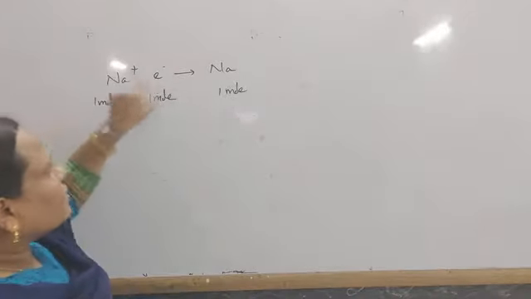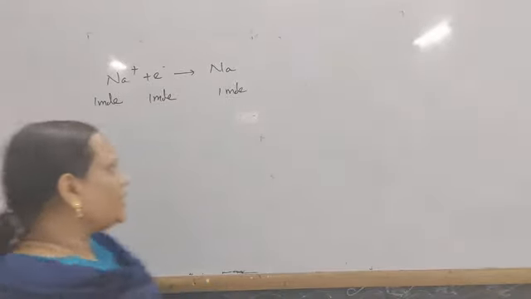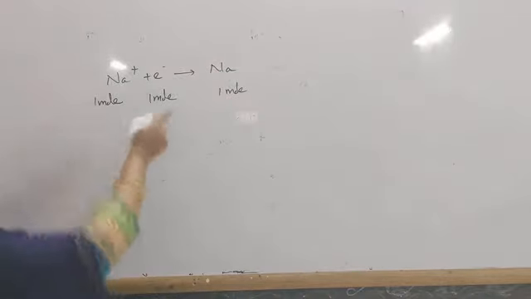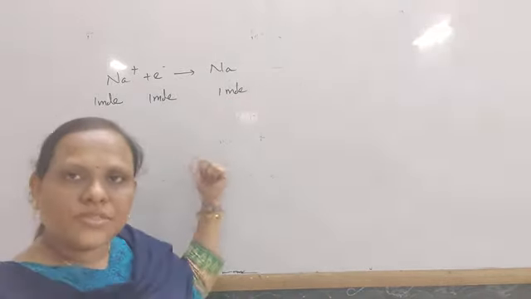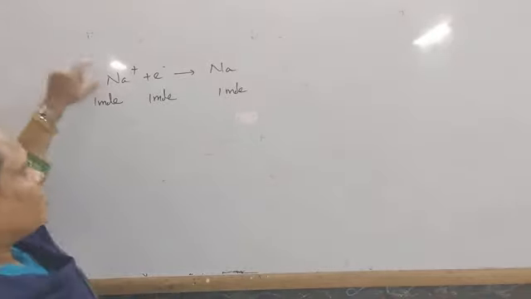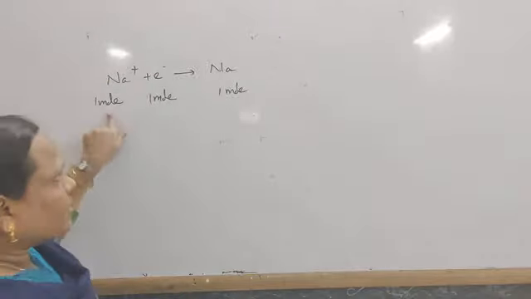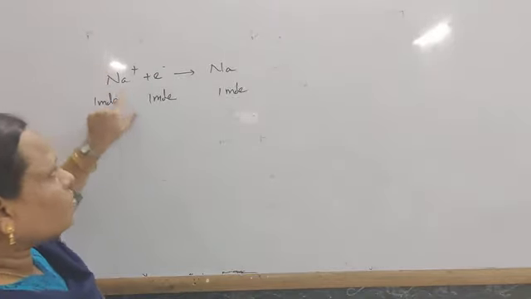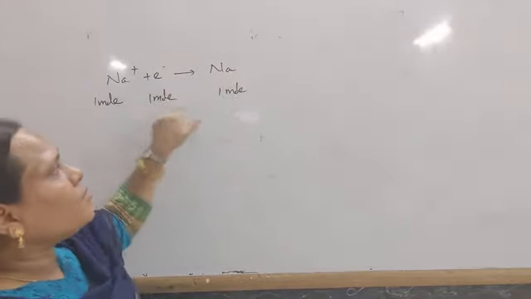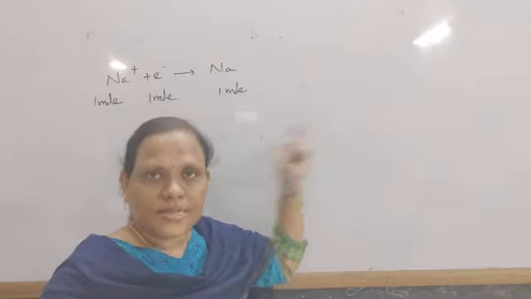And what is the charge of 1 mole of electrons? You know, the charge of 1 electron is 1.6 times 10 to the minus 19 coulomb, and the charge of 1 mole of electrons, 6.02 times 10 to the 23 of them, is equal to 1 Faraday. So 1 mole of sodium requires 1 mole of charge: 1 mole of charge for the production of 1 mole of the substance.